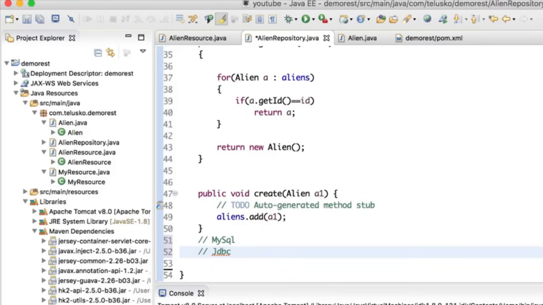Again, I will not be using any connection pool in this example. We'll be going with a simple JDBC concept because I don't want to confuse you with JDBC stuff here. So let's keep it simple. So first of all, I'll be using MySQL and I'll be using JDBC.